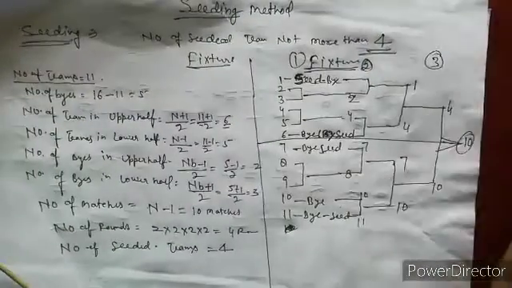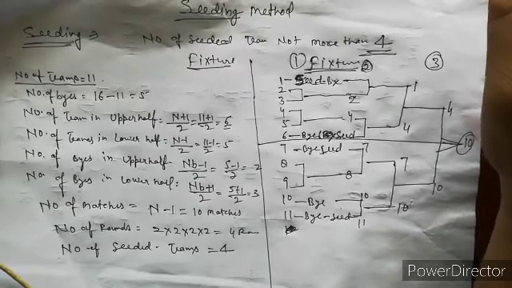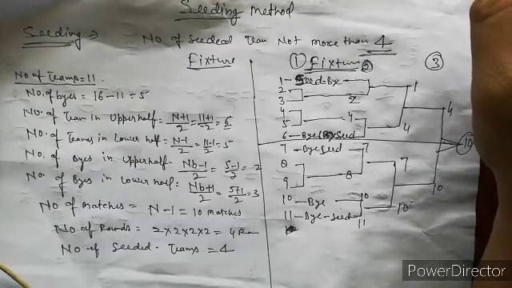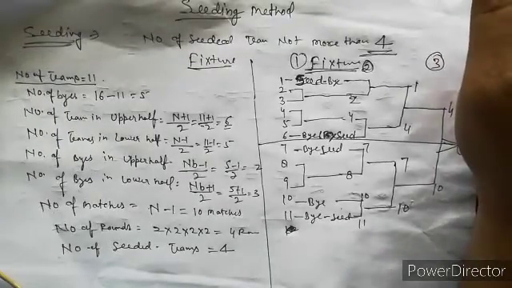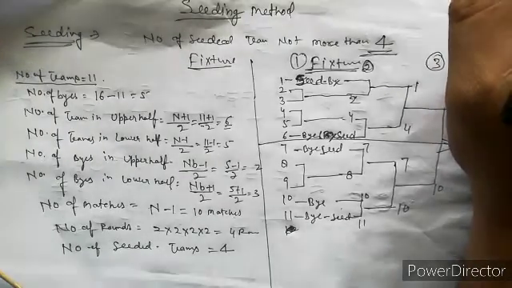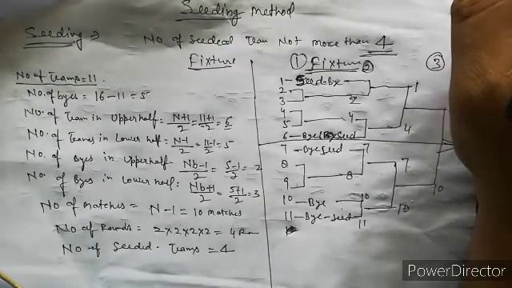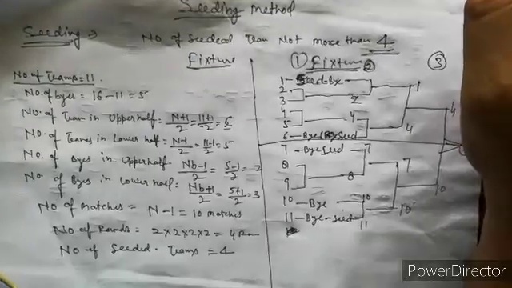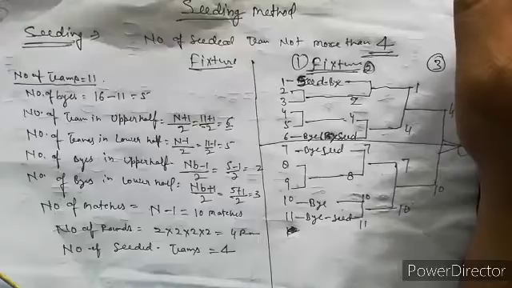So today the main 3 points were consolation type 1, type 2 and seeding. Do you understand? Okay, bye.